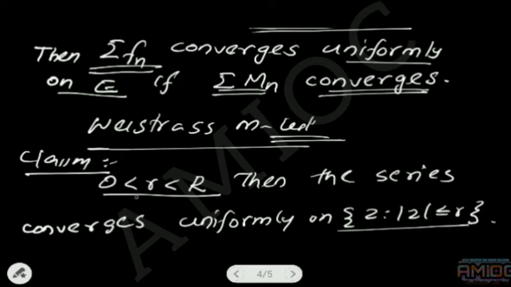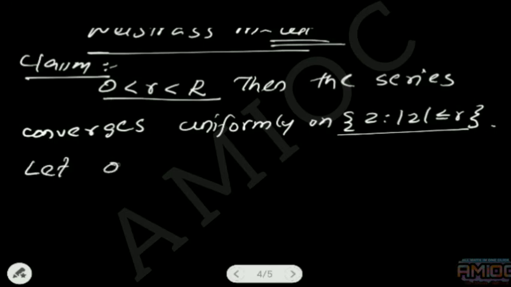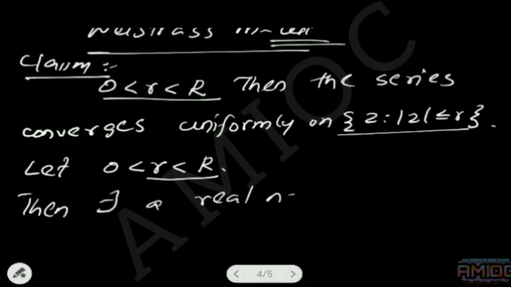For proving this claim, first of all, let 0 be less than r less than R. Look at these two quantities. r is a real number and the given quantity capital R is another real number. Then by the denseness property of real numbers, in between these two real numbers there will be another real number. That means there exists a real number rho such that r is less than rho less than capital R.